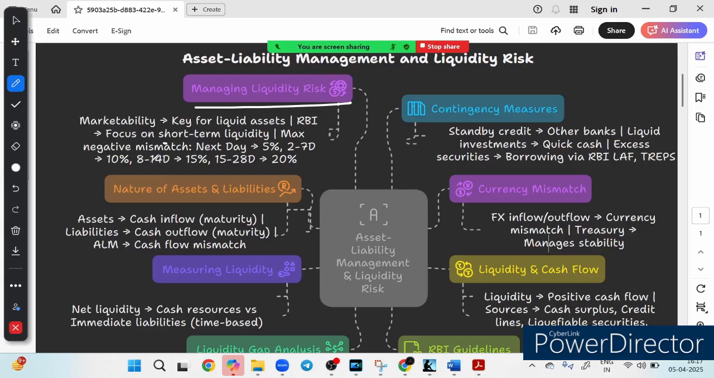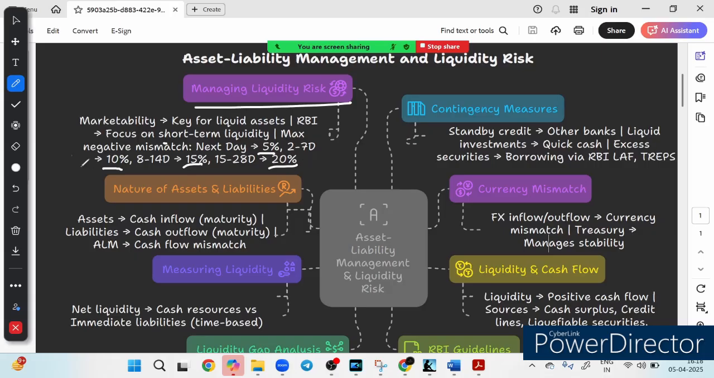Like you can see, in the next day, maximum negative mismatch can be 5%. In 2 to 7 days, maximum negative mismatch can be 10%. In 8 to 14 days, maximum negative mismatch can be 15%. 15 to 28 days, maximum can be 20%, and so on. So the focus is on short-term liquidity, so that the bank never runs out of cash unexpectedly, right? So this is how the RBI prescribes to manage the liquidity risk.